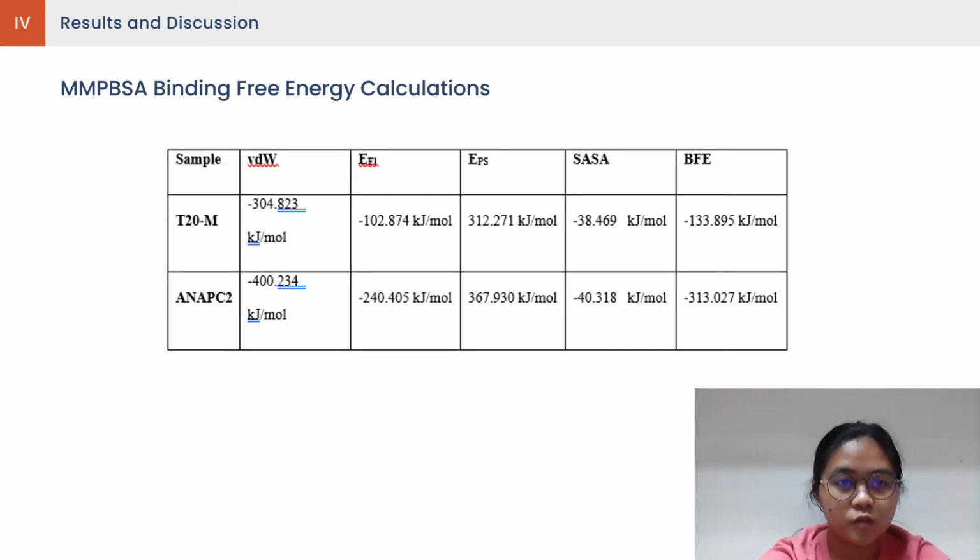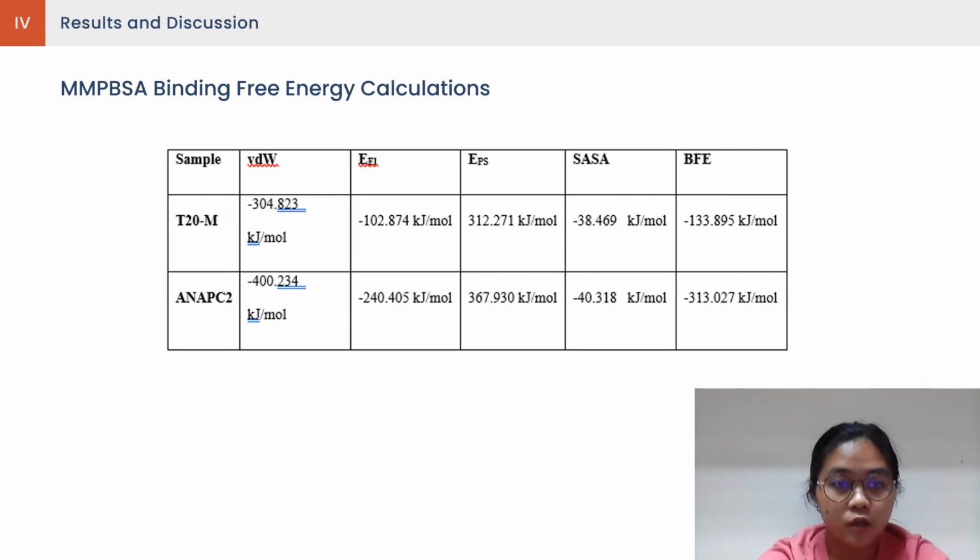MMPBSA calculations were carried out using the g_mmpbsa tool in GROMACS. This was used to determine the binding free energy of the candidate complex and the reference complex. It can immediately be seen that the binding free energy values of the two complexes are different. Generally, the more negative the value is, the better, as this indicates better stability and a tighter bound conformation of the ligand to the protein active site. Thus, it can be seen that there is a large disparity between T20M and NAPC2 as interacting partners with UBE2C.